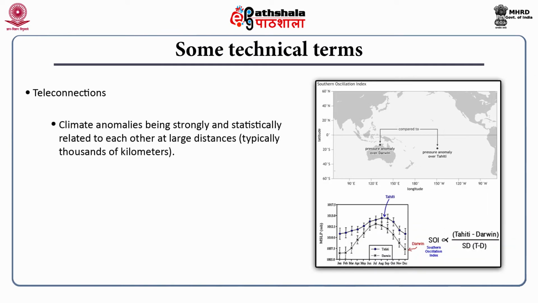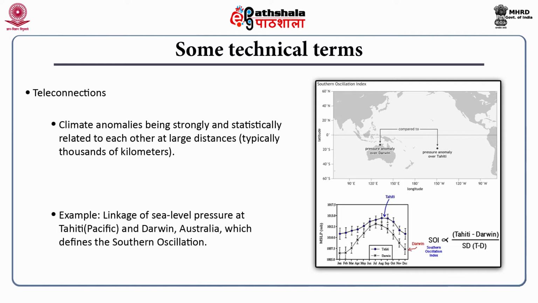Teleconnections. Climate anomalies being strongly and statistically related to each other at large distances, typically thousands of kilometers. Take for example, linkage of sea level pressure at Tahiti in the Pacific Ocean and Darwin Port of Australia. This defines the southern oscillation.